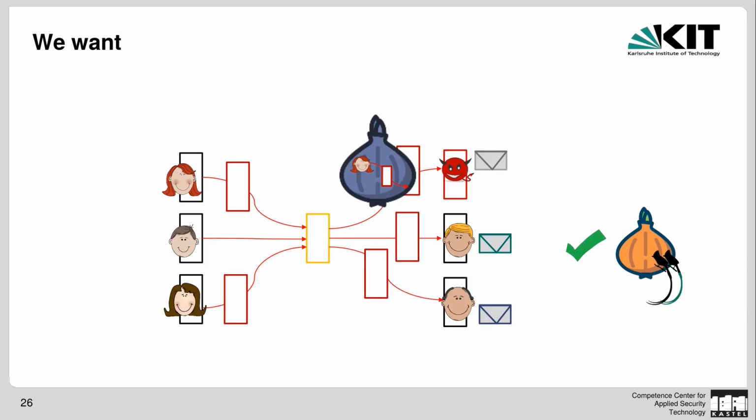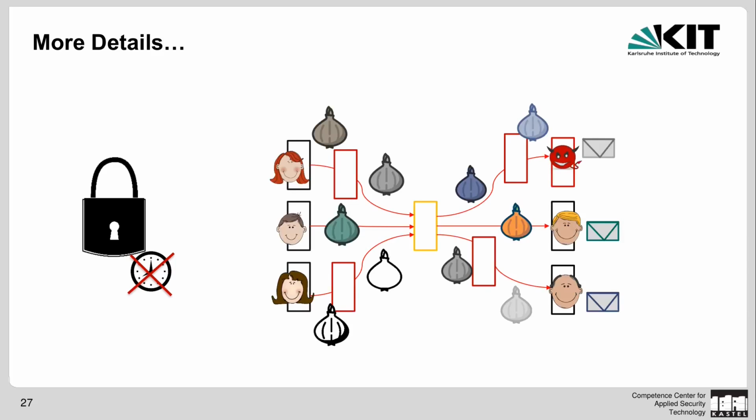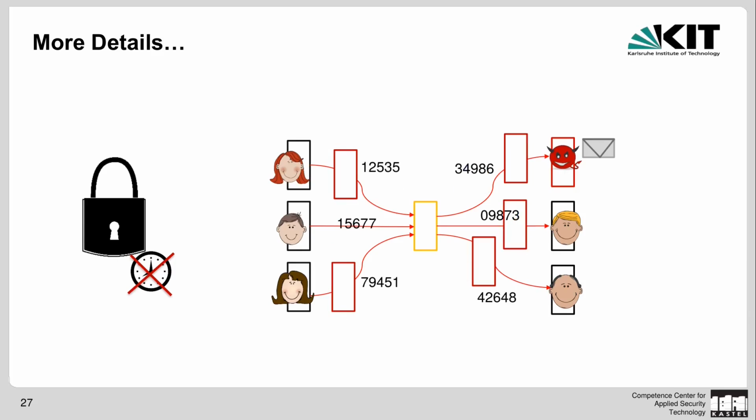Now, this was just an informal overview of the core idea of our properties. Indeed, there are more details we would have to pay attention to. First of all, the ideal security as defined by Camenisch and Lysyanskaya is an ideal functionality in the UC framework. So what they say is that an adversary does not even get to see the onion layers that are sent around, but instead he only learns random temporary IDs for each subpath between honest nodes.